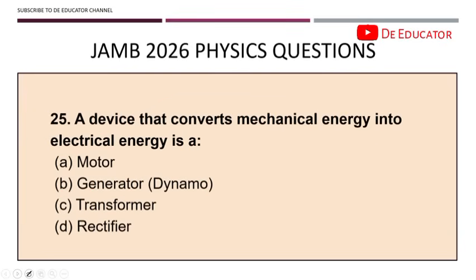Next question, 25. A device that converts mechanical energy into electrical energy is known as a dynamo. Okay, it's either you will see dynamo that day, or you will see generator, or you can even see both of them the way it is written here. So a generator converts mechanical energy into electrical energy via electromagnetic induction. You should take note of that.